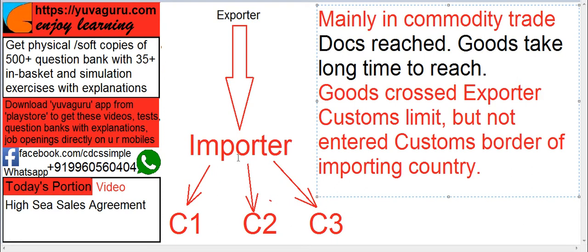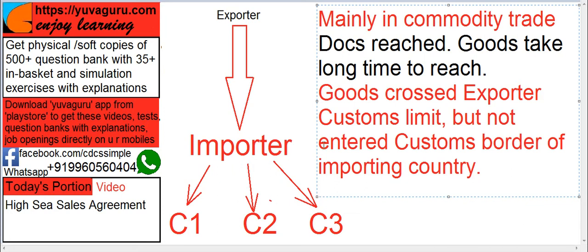You can question me then: if he has got the docs, why can't he just forward the docs to these 3 guys and tell them to take the goods? But in that case, the problem will be these guys will know the actual rate at which the exporter has sold, and the importer doesn't want this many a times. So he prepares a separate agreement that's called HSS sales.